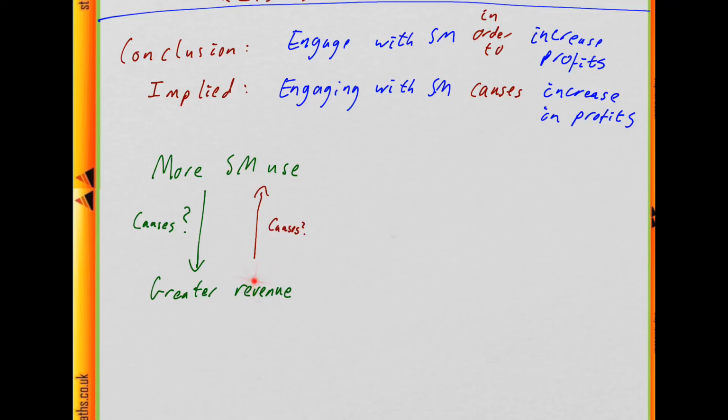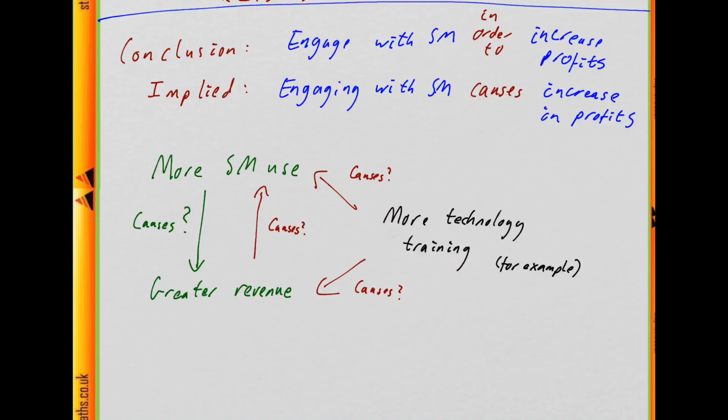So it could be, for instance, that companies with greater revenue can invest more in social media, so the revenue causes the greater social media use. Or it could be that there's some common cause, something else that causes both of these. So for instance, an example of that might be if some companies do more tech training for their staff, then those companies might use social media more because they're more familiar with technology, and they might have greater revenue as well, because technology is useful for making profit. So it looks like this argument is making an assumption about causation, and that's a common kind of flaw. So let's look at the options and see if that's represented among them.